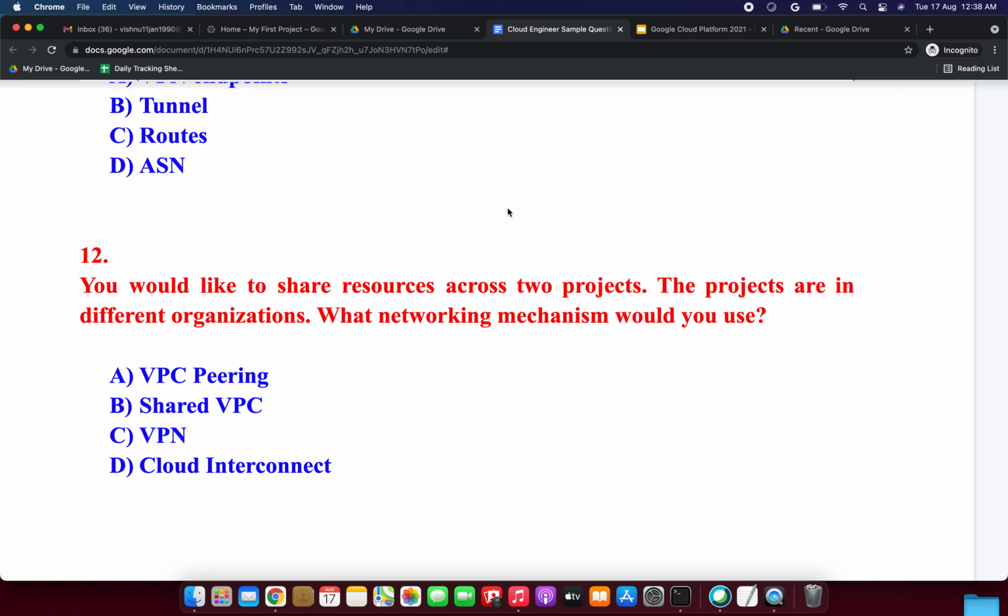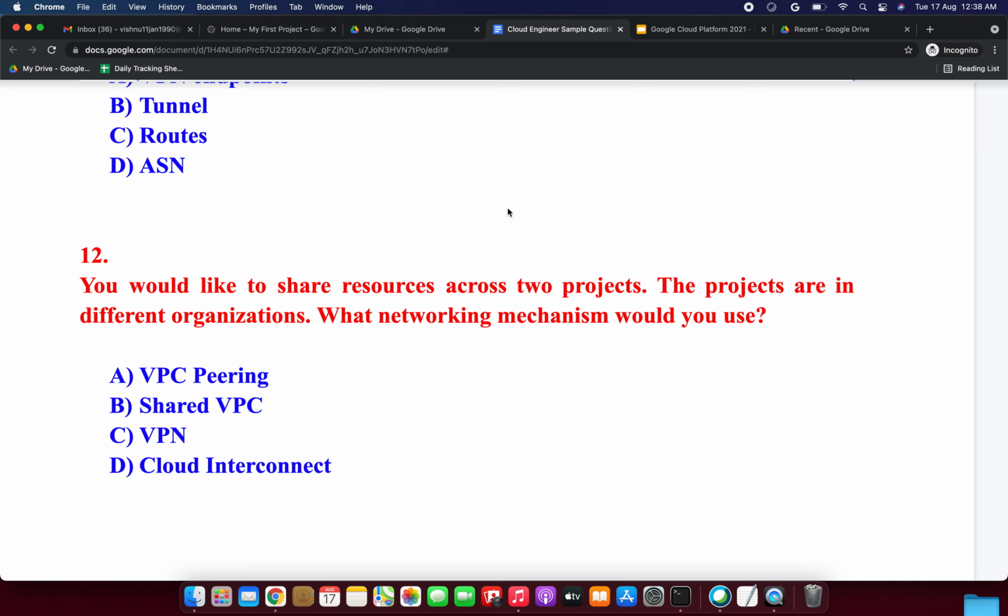Last question, you would like to share resources across two projects. The projects are in different organizations. What networking mechanism would you choose? Option A, VPC peering. Option B, shared VPC. Option C, VPN.